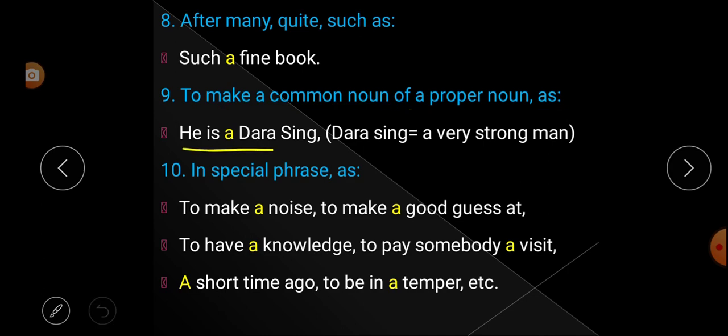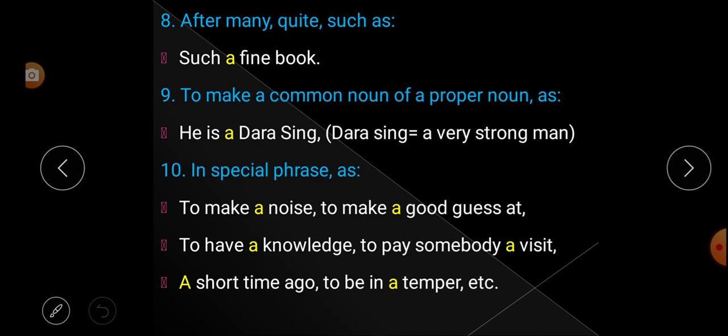Look at the example. He is a Dara Singh. Dara Singh, a very strong man. So here what happened? Dara Singh is a proper noun, but we have used it as a common noun. That means he seems like Dara Singh, because not only he, there are somebody else also who seems like Dara Singh. That's why to make a common noun of a proper noun, or to make a proper noun into a common noun, we use the indefinite article.